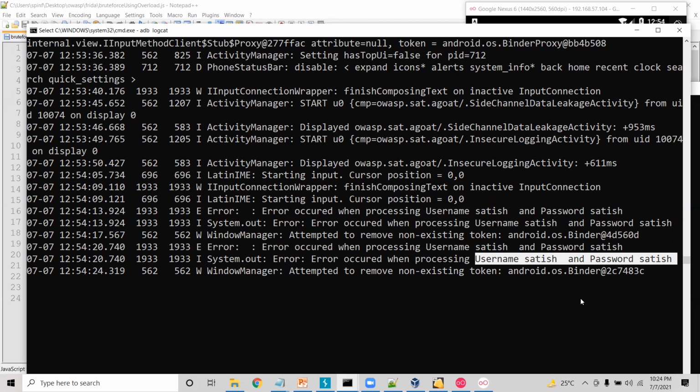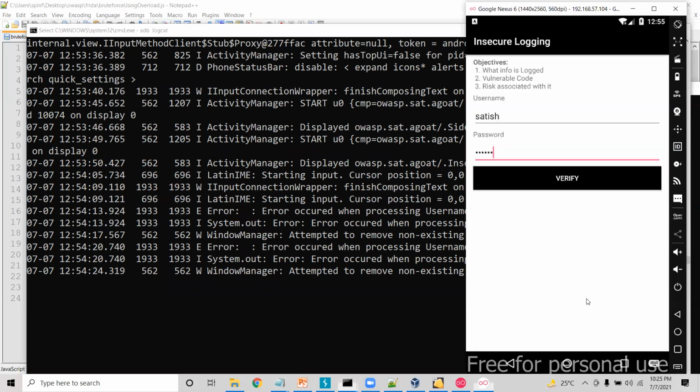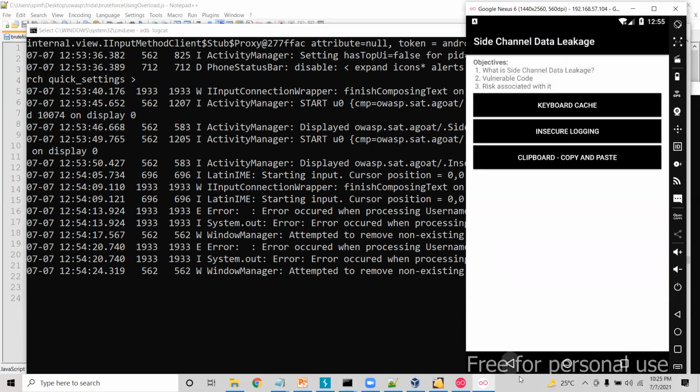So as my AndroGoat application is writing the username and password, which is sensitive, and in my device, if there is another malicious application that could collect all these logs and send them to an attacker-controlled website, the attacker can search for these kinds of patterns in order to get some sensitive information. Okay, so this is how we can check for side channel data leakage vulnerabilities in AndroGoat.